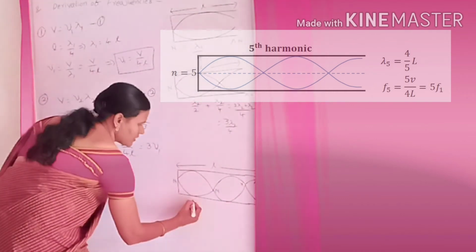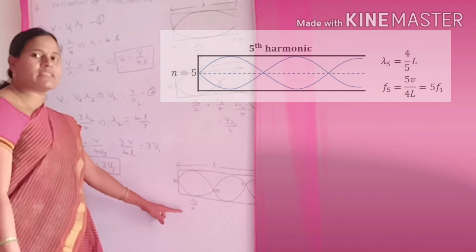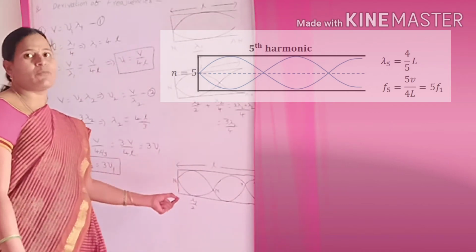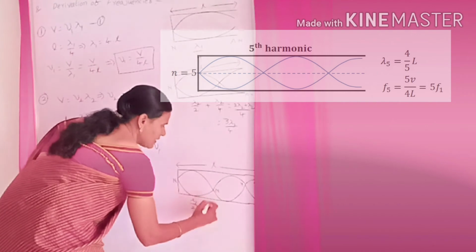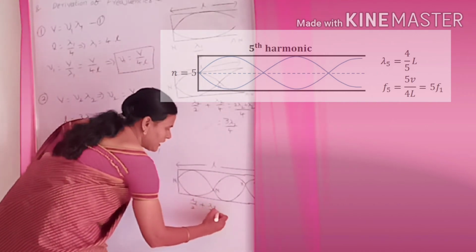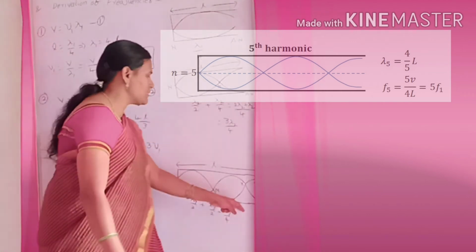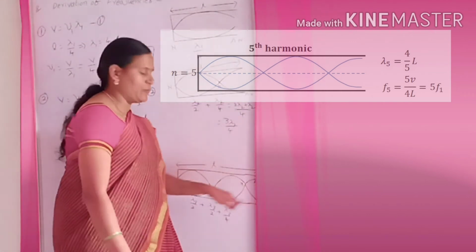So node to node is equal to lambda 3 by 2. Why am I writing lambda 3? Third wavelength, the third harmonic wavelength. Plus this distance between 2 nodes is equal to lambda 3 by 2. And here lambda 3 by 4, because it is one node to antinode.